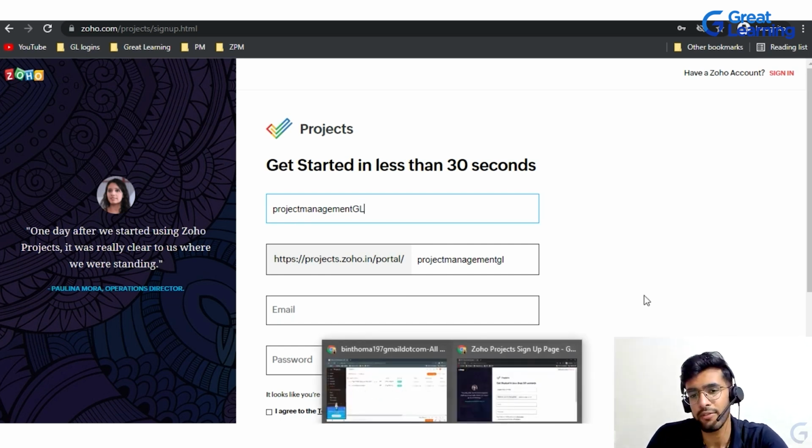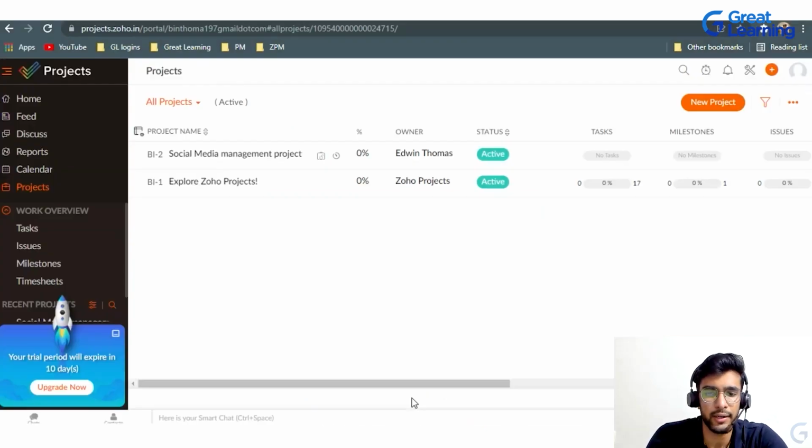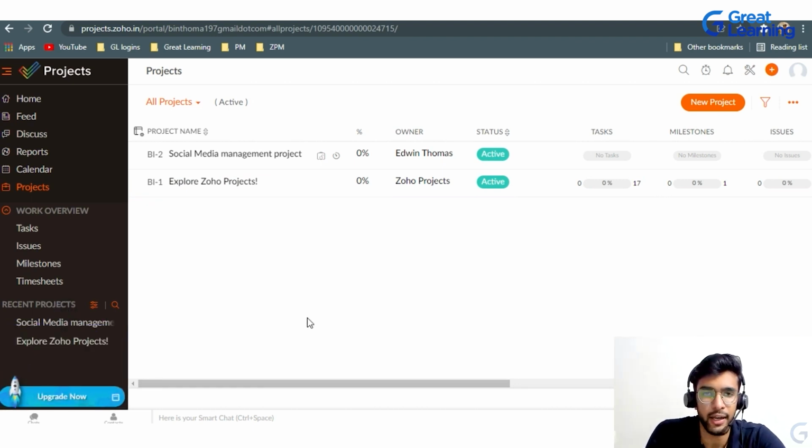After you have created your account, you will land on a dashboard page like this. Here they have written that your trial period will expire in 10 days. They are giving a 10-day free trial, right? As a beginner, you just require this 10-day trial period to understand what the tool is.